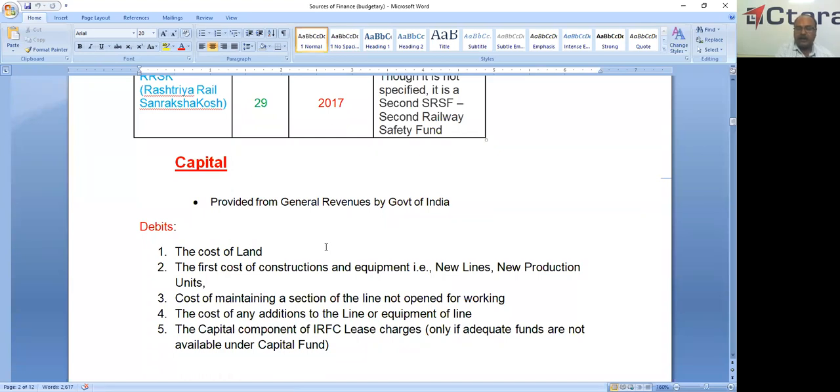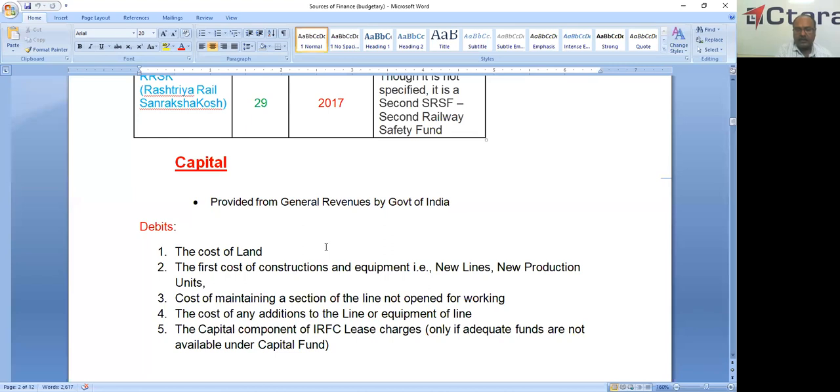That means the section is completed but not opened for passenger working. Till such time, the cost of maintaining the section is also chargeable to capital. And the cost of any additions to the line or equipment of the line is also chargeable to capital.